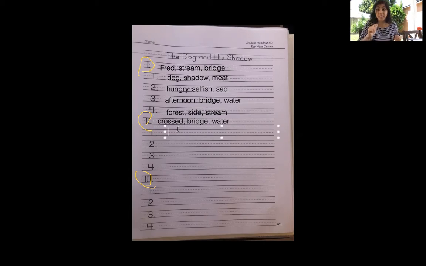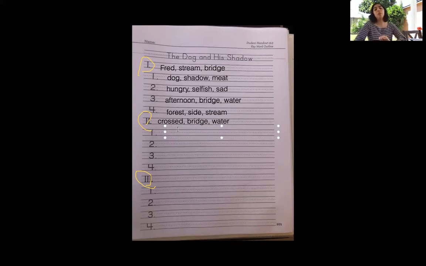So I want you to write that down right now. Crossed. Write it down right now. I'll write it with you. Crossed, bridge, and water. That's what I want you to put right there. Okay?